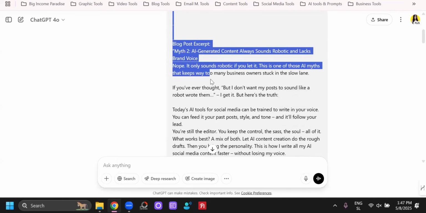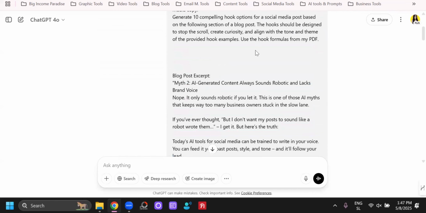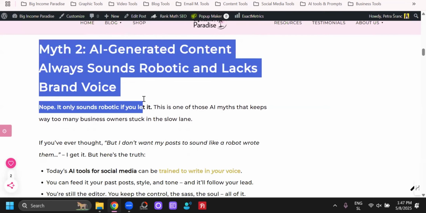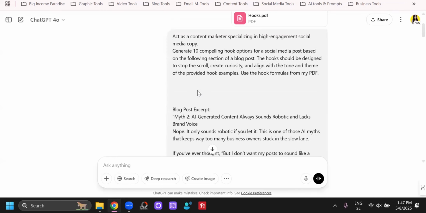I gave it this prompt with a part of the blog post. So you see, in my blog post, I talk about 7 myths, but I took myth number 2, copied it and pasted it in the prompt. And I told it to just generate 10 compelling hooks. Did you notice this? I didn't tell it to generate the whole social media post, but just 10 hooks, because that's how your content on social media starts, right?